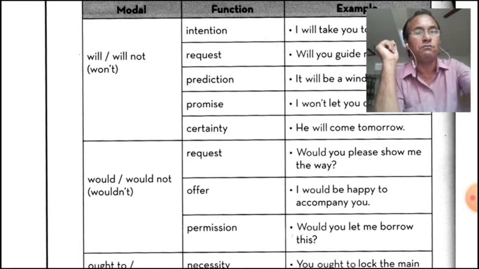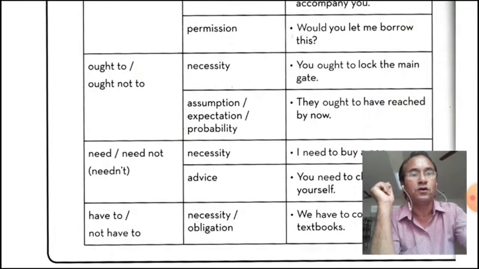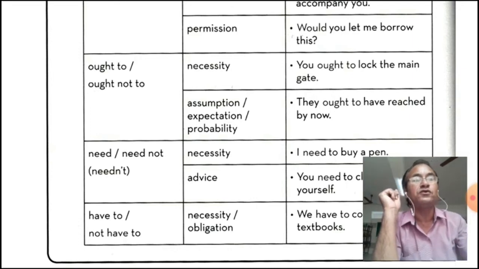Now one more important, and that is ought to. Necessity. Ought to can be used in the place of should. Ought to means you ought to lock the main gate. Necessity. Then assumption, expectation, probability: they ought to have reached by now. So these are the uses of ought to, but in most of the sentences ought to is used in the place of should.